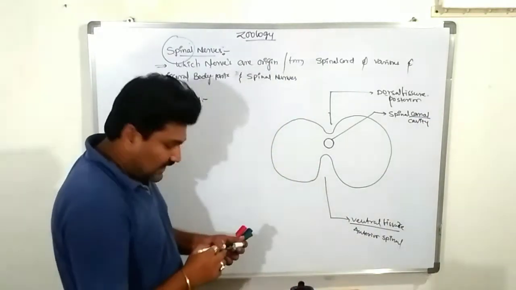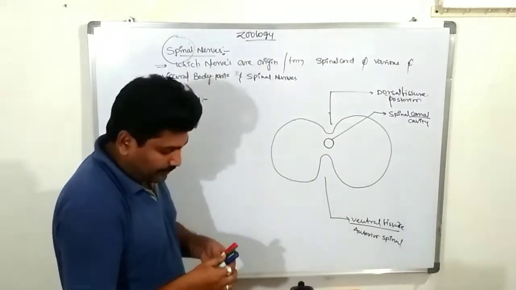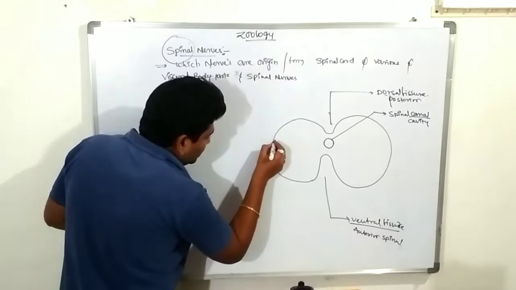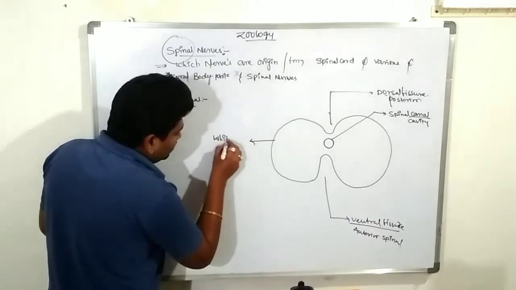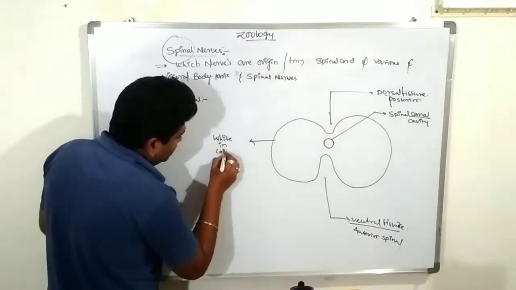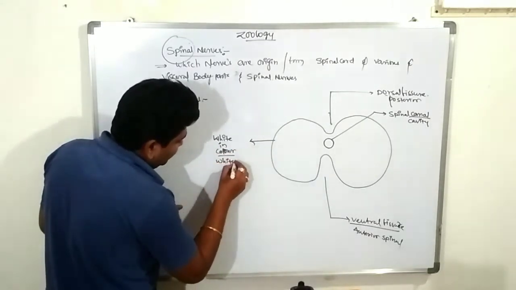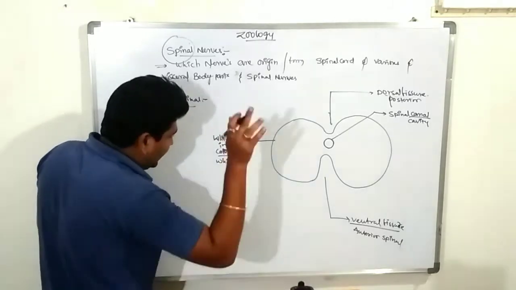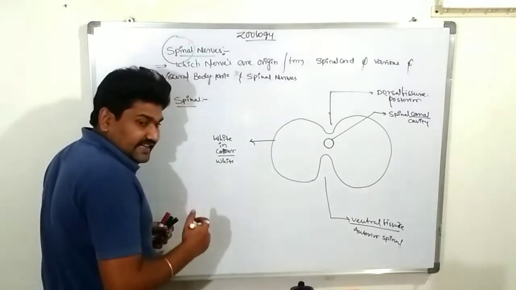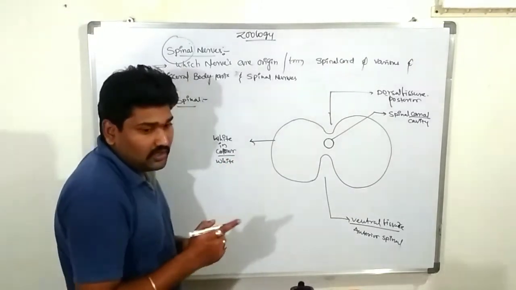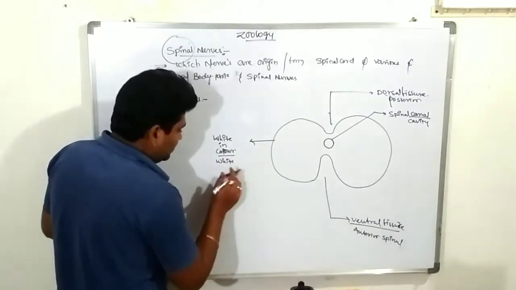On the inner side of the spinal cord there is gray matter, and the white matter appears on the outside. Which color appears outside? The outside of the spinal cord looks white in color, so it is called white matter. Compare with the brain: the brain is covered by the outermost gray matter and the inner side is white matter. But the spinal cord is completely opposite. The white matter appears on the outside and the gray matter on the inner side of the spinal cord.